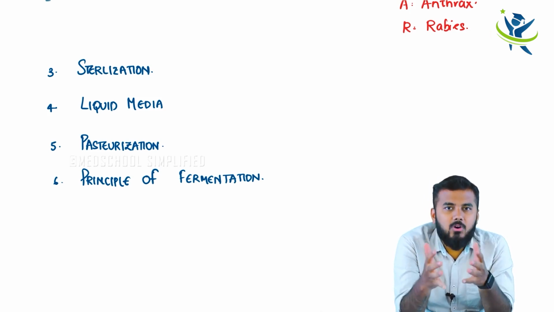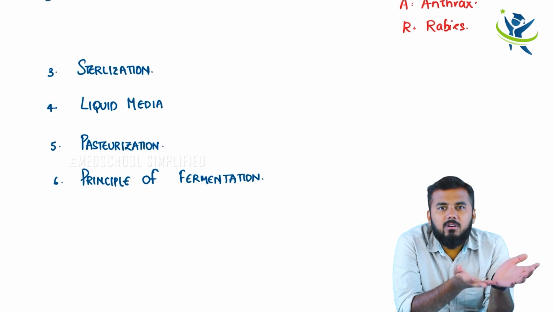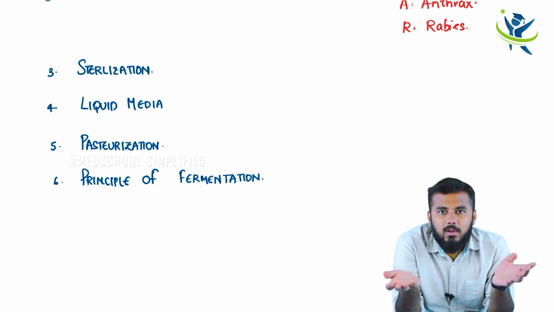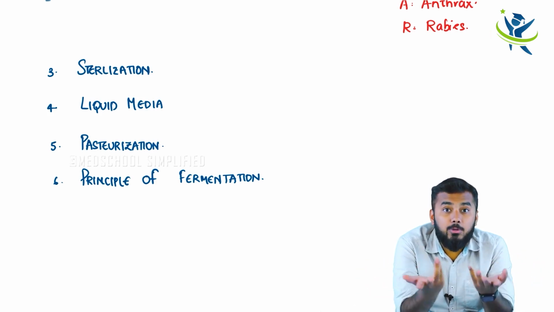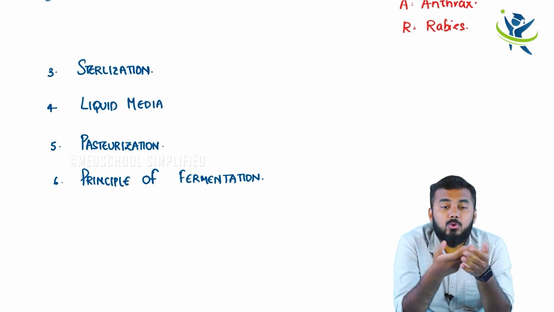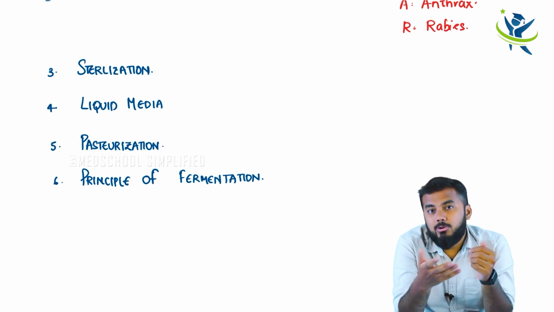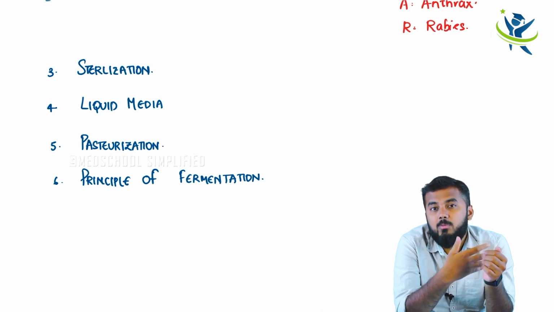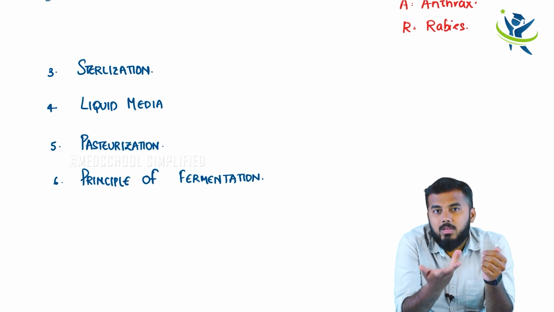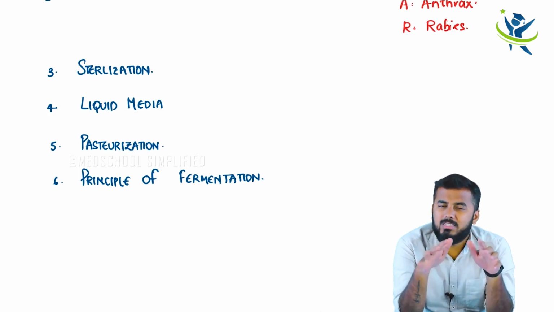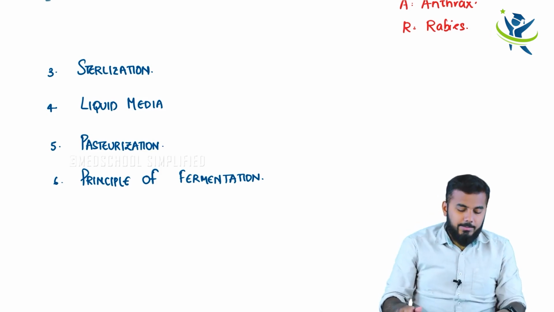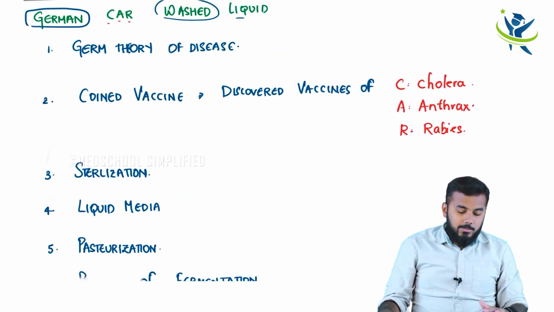In the absence of oxygen, if you are able to convert sugar into acid or alcohol or gas, this process is called fermentation, and you are called a fermenter because you are able to do it. If bacteria are able to do it, those bacteria are called fermenters. What bacteria are going to do, we shall be discussing. But these are the basic things you need to know.